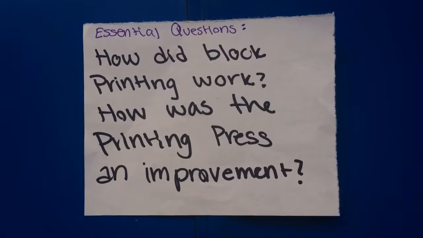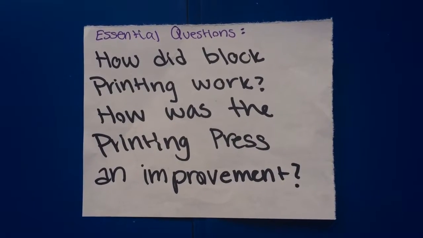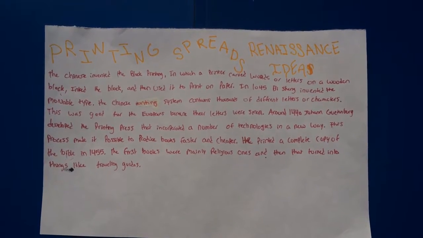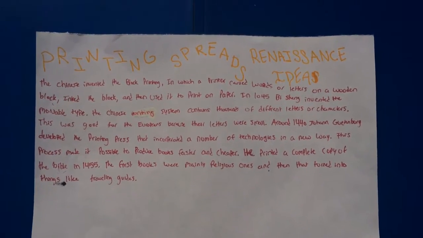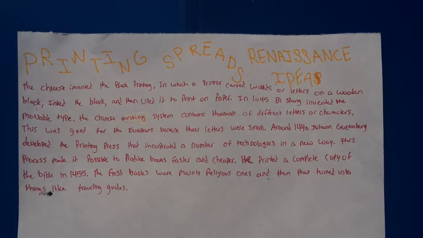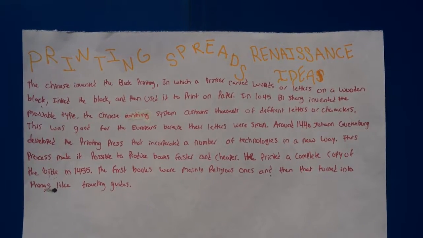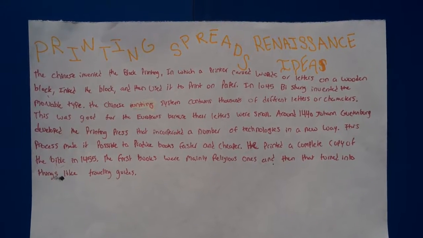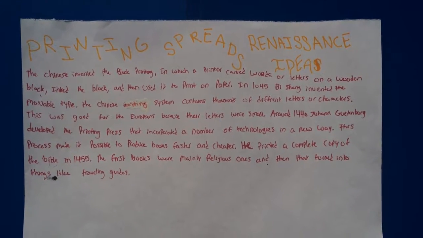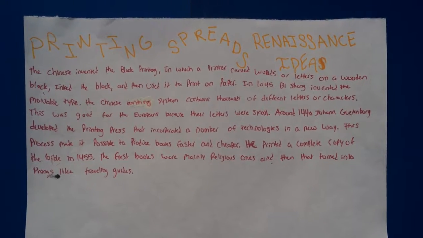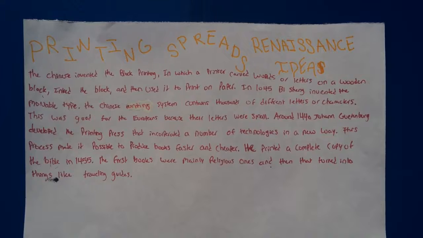How did block printing work? How is the printing press an improvement? The Chinese invented block printing, in which a printer carved words or letters on a wooden block, inked the block, and then used it to print on paper. In 1045, Bi Sheng invented movable type. The Chinese writing system contains thousands of different characters. This was good for the Europeans because their letters were small.